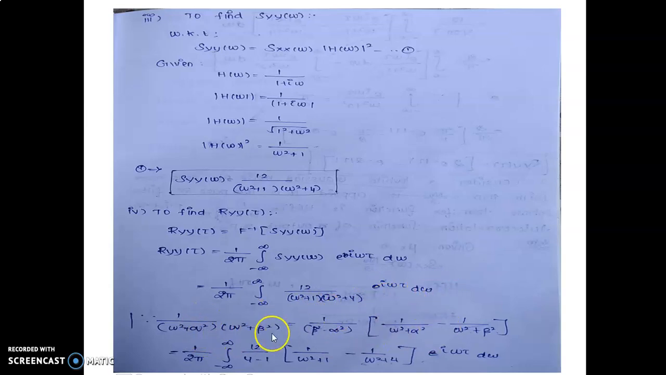We know this basic formula: 1/((ω² + α²)(ω² + β²)). Now splitting this denominator using the formula, it equals 1/(β² − α²) times (1/(ω² + α²) − 1/(ω² + β²)). So this equals 1/(2π) times the integral from minus infinity to plus infinity of 12/(4 − 1) times (1/(ω² + 1) − 1/(ω² + 4)), times e^(iωτ) dω.